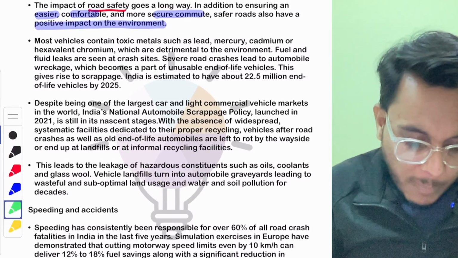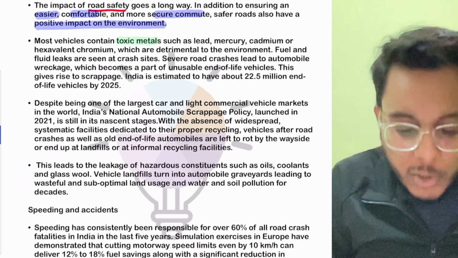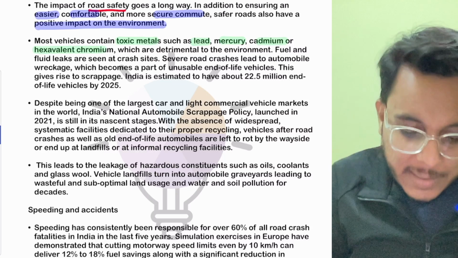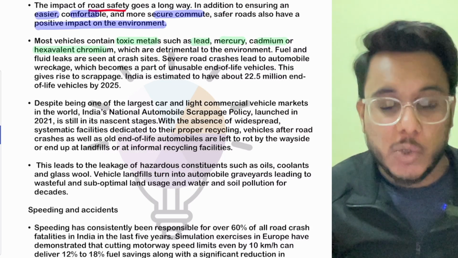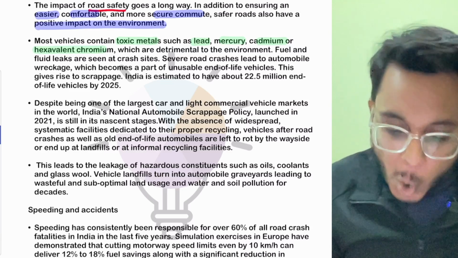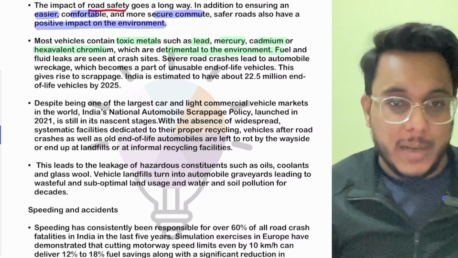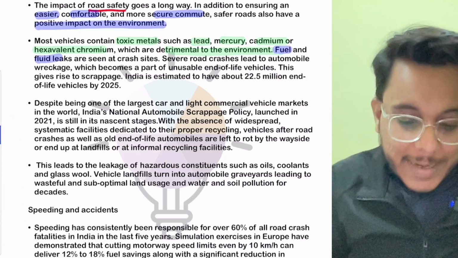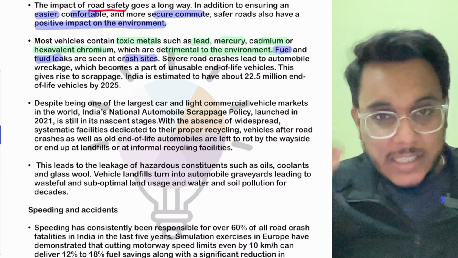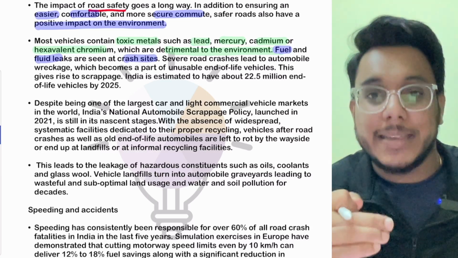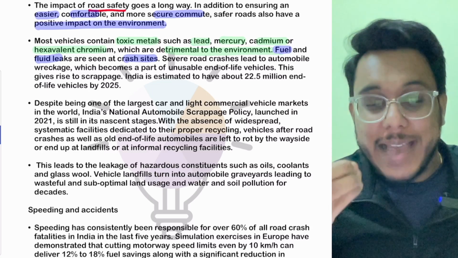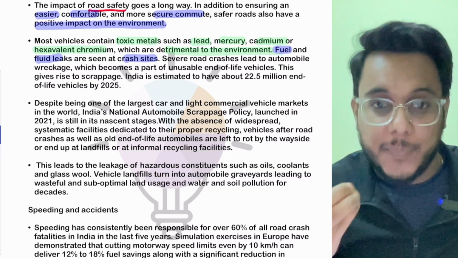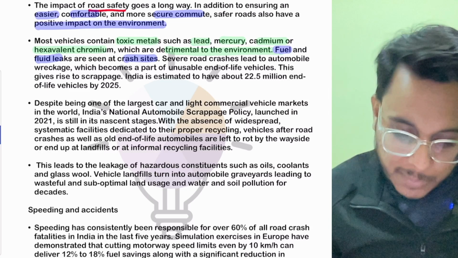See, today's modern vehicles contain a lot of toxic metals, for example lead, mercury, cadmium, hexavalent chromium. Then in the battery there are multiple types of acids being used. All these elements are detrimental to the environment, and when an accident happens, a lot of fluids leak at the crash site, percolate into the soil, and increase the toxicity of the soil. They contaminate the groundwater table. So ground contamination happens.